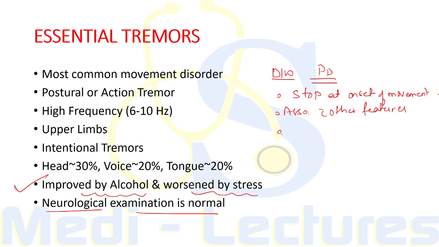When we consider handwriting, the handwriting in Parkinson's disease is very small. This is known as micrographia. On the other hand, there is macrographia in patients with essential tremors, that is, very big and large handwriting. Finally, Parkinson's disease tremors spare the head and neck, and they are involved in essential tremors.